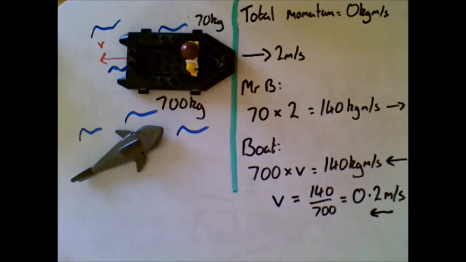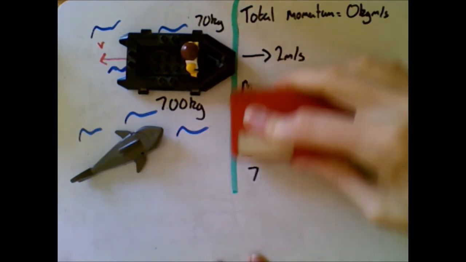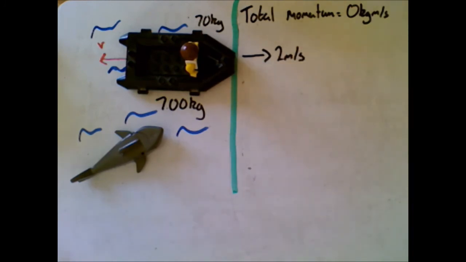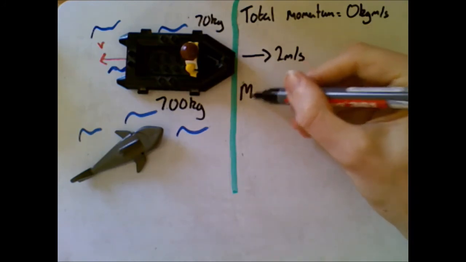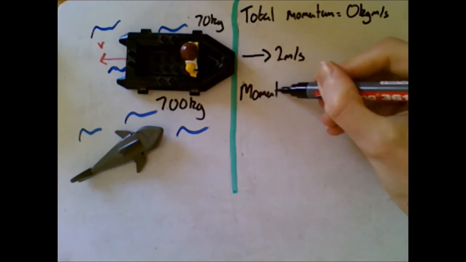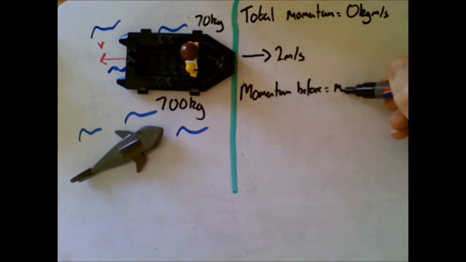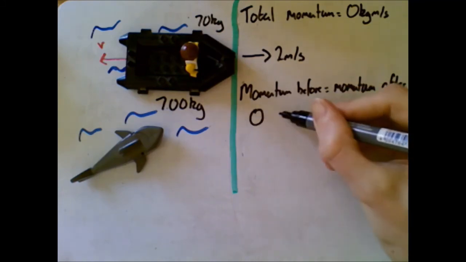Now I said that I would show you the slightly more difficult way, so let's look at that now. Let me just get rid of this. So this is the slightly more mathematical way, and it's going to be using exactly the same procedure as before. I'm going to start off by writing momentum before equals momentum after. Momentum before, that's easy, we know that's 0.